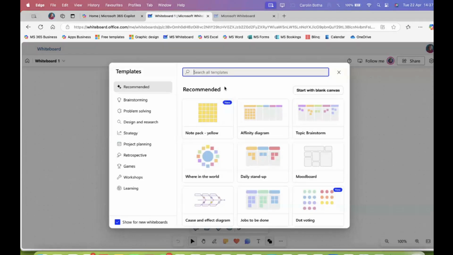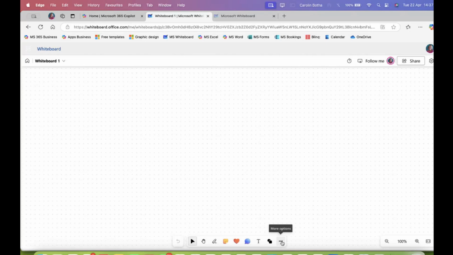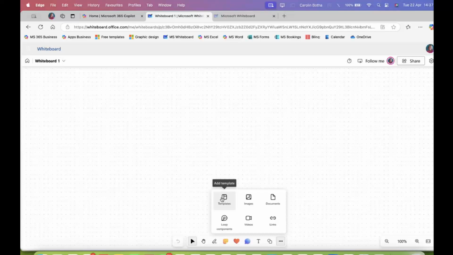And over here, I also don't want to start with the templates. I'll come back to that. I want to start with a blank whiteboard, because I want to introduce to you all these other options. So on the ellipse right at the bottom, there are templates, which of course will take you back to that list of templates. So it's always available. You don't have to worry about that.